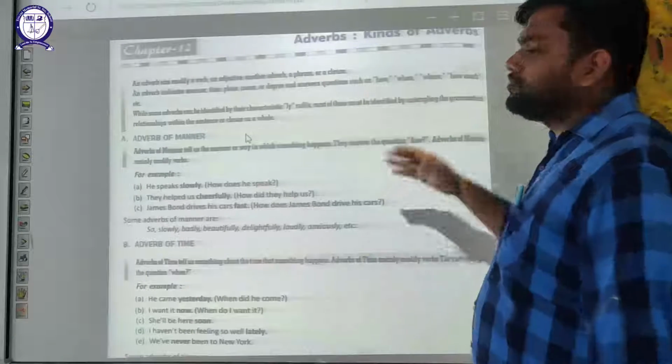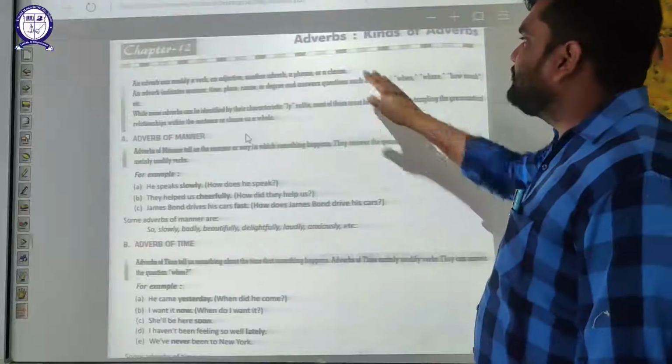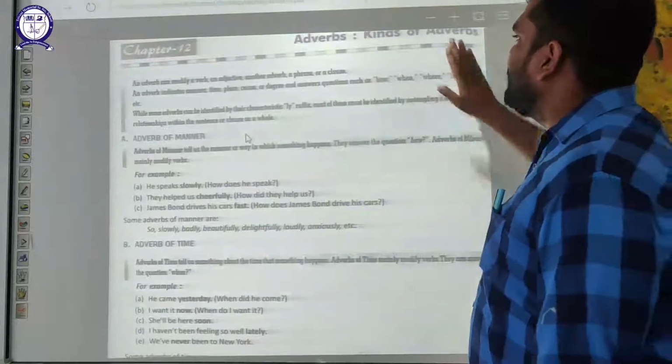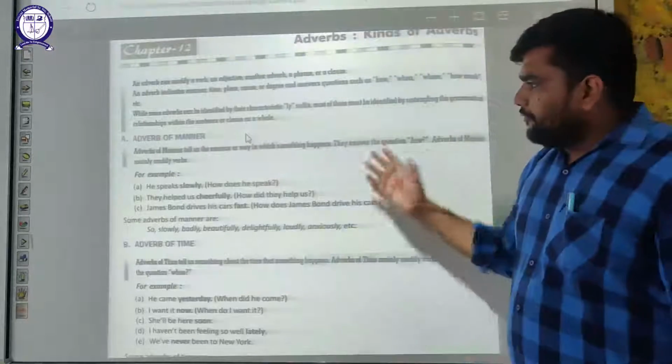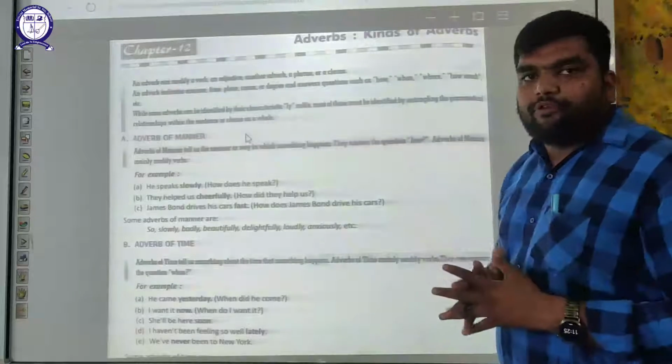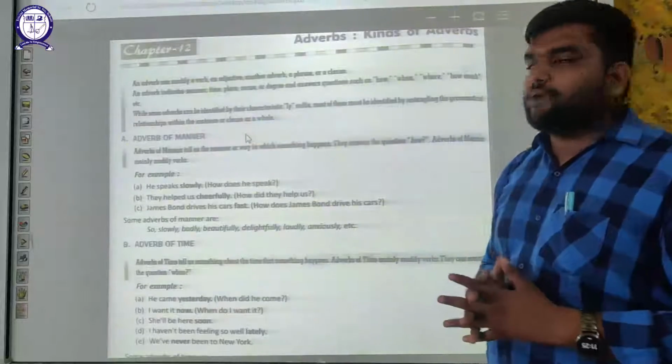Today, we are going to start our new chapter in English grammar. The name of the chapter is Adverbs and Kinds of Adverbs. So, students, for this starting, first of all, we should know what is an adverb.